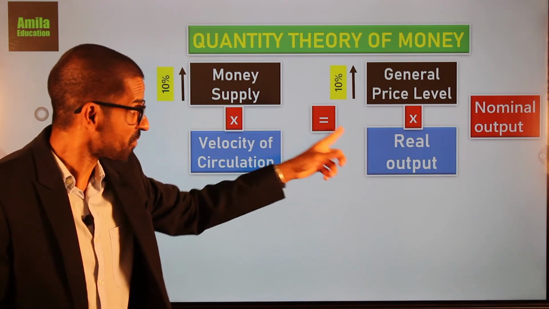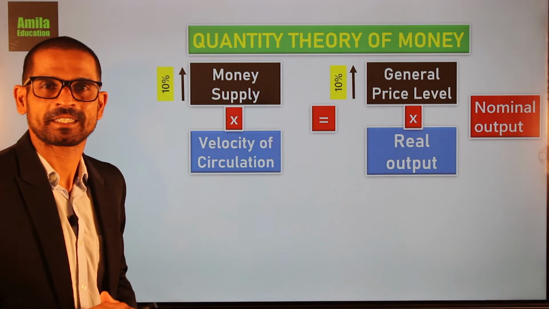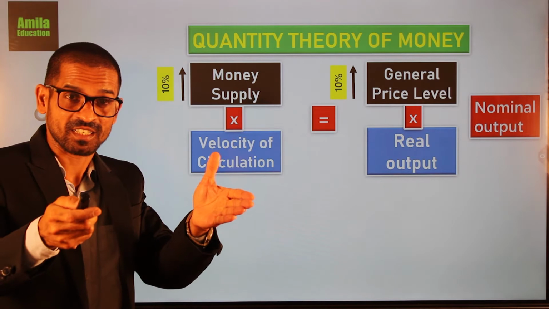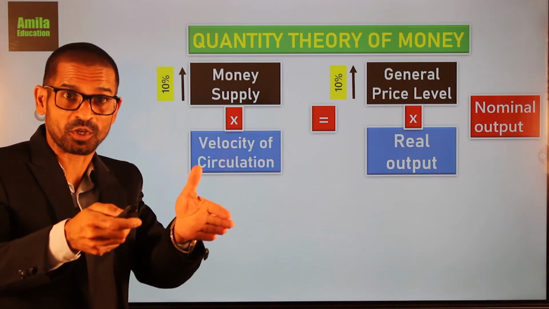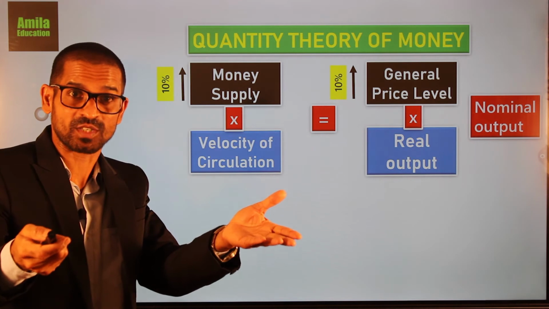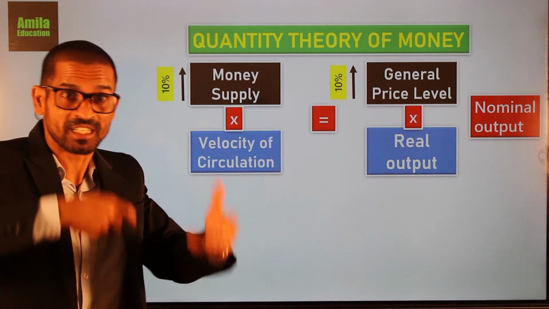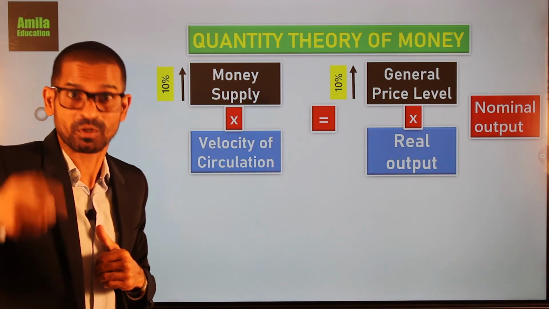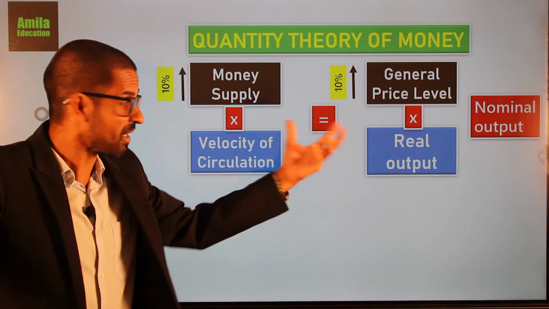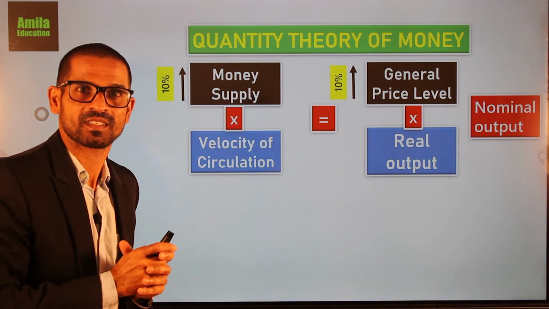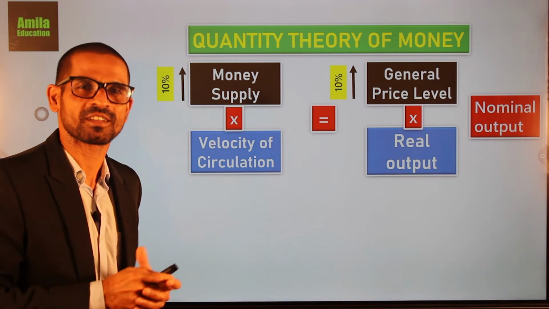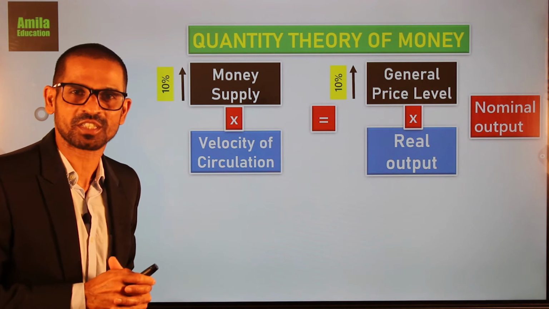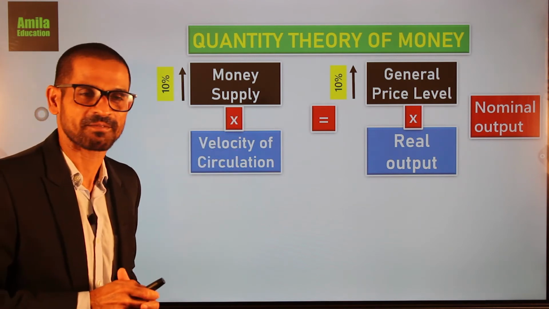What is the situation? If the real output cannot increase any further, that means if the economy has reached the full employment level, if the aggregate supply cannot increase further, if there is any further increase in money supply, what will happen? Aggregate demand will increase. People will demand more goods and services. But the amount of goods and services remain the same. What will happen then? Then the price level will increase. The firms are unable to increase the real output, they will increase the price level. That is called demand pull inflation.